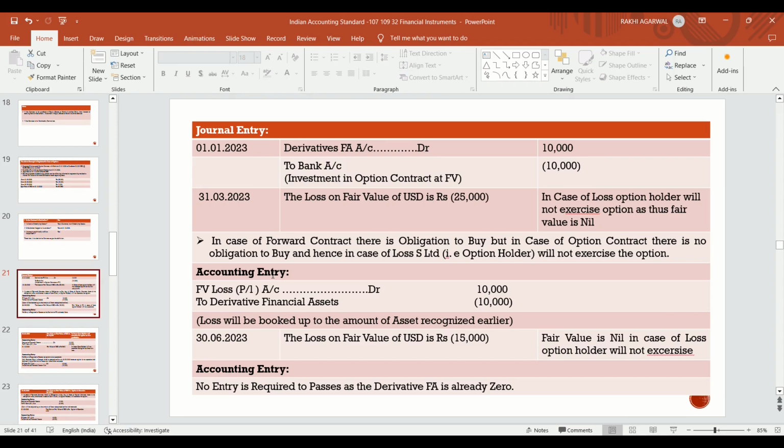So it is not an obligation in the hand of the option holder, it's a right in the hand of the option holder whether he will exercise or not, and he will always exercise in a favorable situation. But in this case, on 31st March 2023, there is a loss situation, so he will not exercise the option.